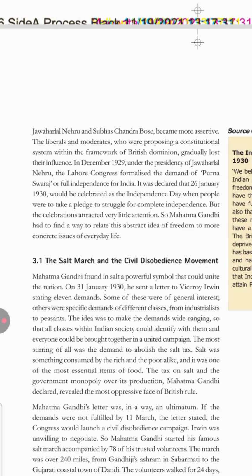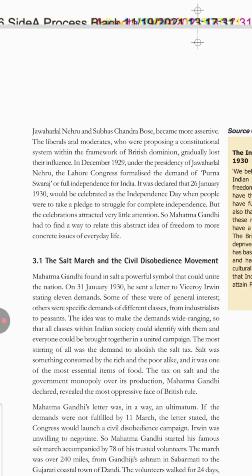Now when they started taxing the salt, plus income tax also had been introduced, it started creating a burden on the middle class budget. Now Gandhiji wrote a letter to Lord Irwin stating 11 demands, and the most important, the first demand was withdrawing the tax on salt. He threatened that if by chance the tax on salt is not withdrawn, then he will launch the civil disobedience campaign on a mass scale.